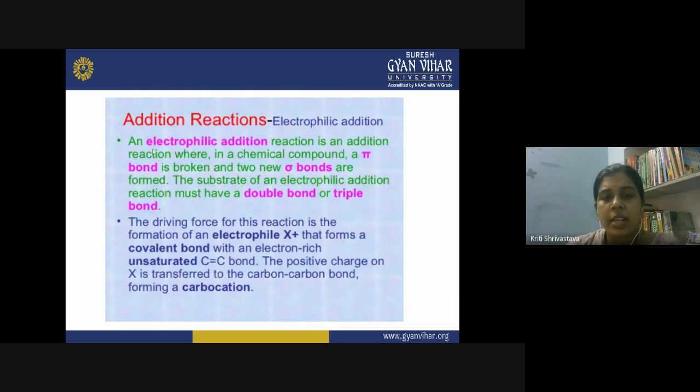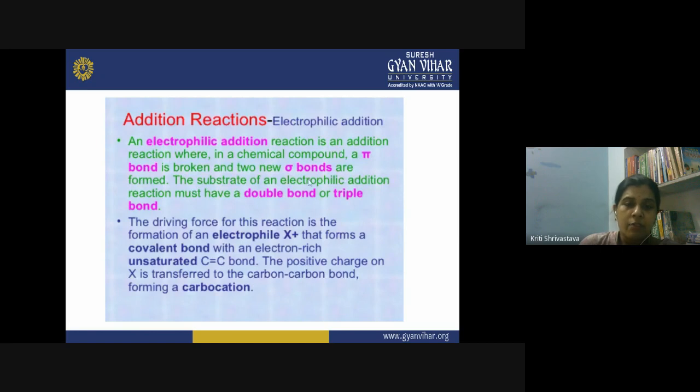Now in the electrophilic addition reaction, what happens? This is an addition reaction wherein a chemical compound a pi bond is broken. A pi bond is broken, it means your compound is having unsaturation, right? So it is having a pi bond, and that pi bond is getting broken during the addition reaction. And as a result of this, two new sigma bonds are formed. So this leads to the conversion of your substrate from an unsaturated to a saturated molecule.